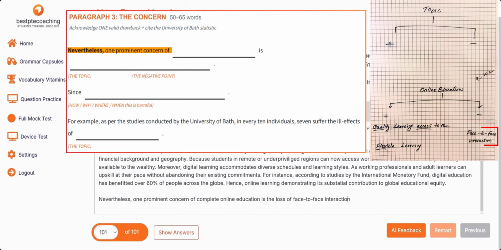This is social interaction, because when people come to schools and colleges, they get to interact socially, and there is always structured discipline.